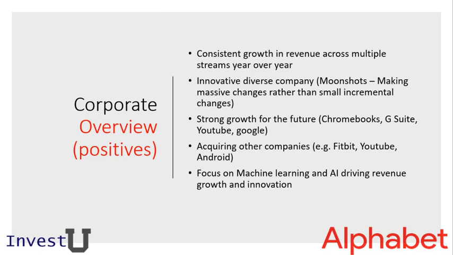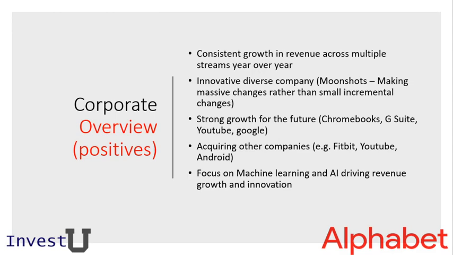The company's touted for their innovative processes, and they use moonshots, which is making massive changes rather than small incremental changes. And I think we see this in the diverse product offerings for things like Google Docs. They acquire companies like YouTube and Fitbit and Android, for example. They're very well positioned for strong growth for the future. A couple examples of this are Chromebooks, the G Suite, YouTube, and Google.